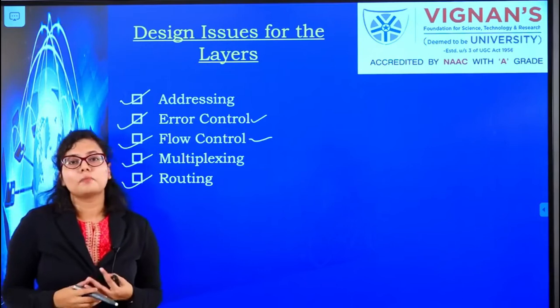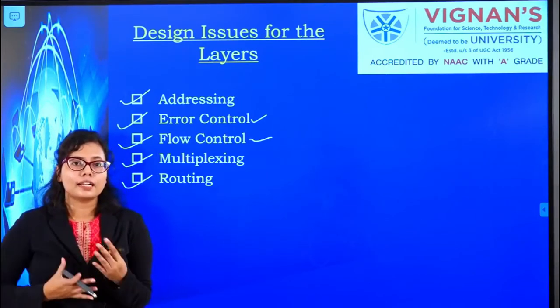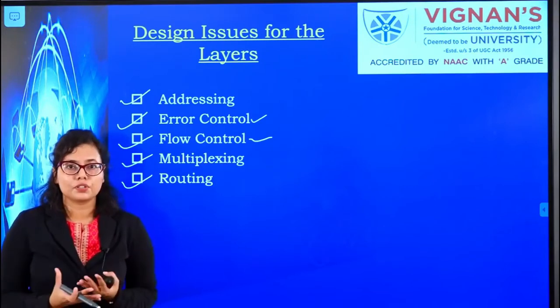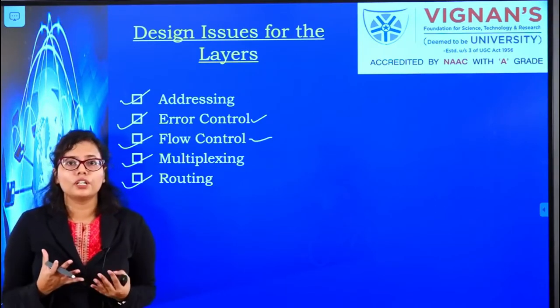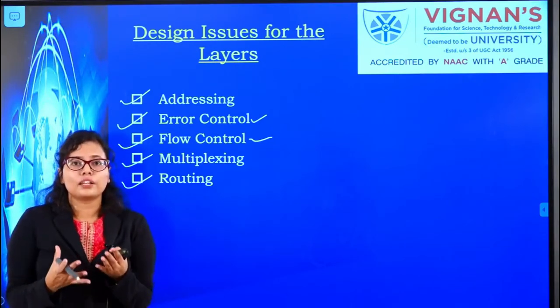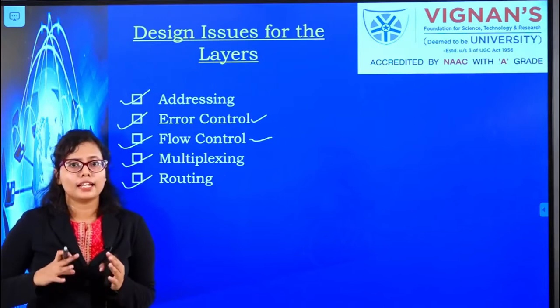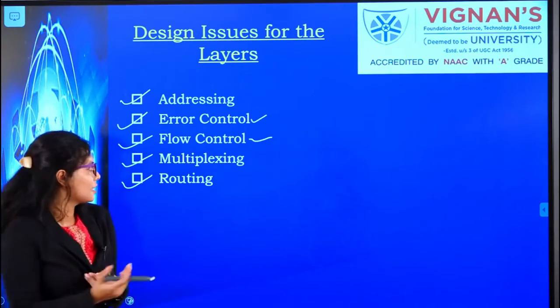The next issue is multiplexing. Suppose you wish to send signals, but you also at the same time want to increase the efficiency of the channel in terms of bandwidth or time. Okay, so you can go for multiplexing. So multiplexing basically means you can send more than one signal at the same time or in the same bandwidth. So that is also considered one of the design issues.